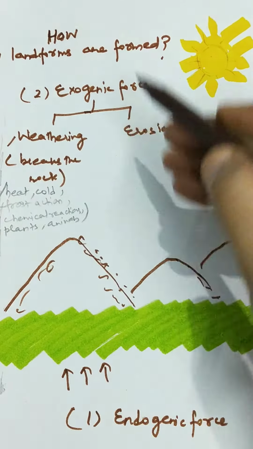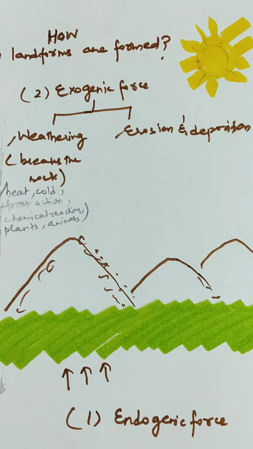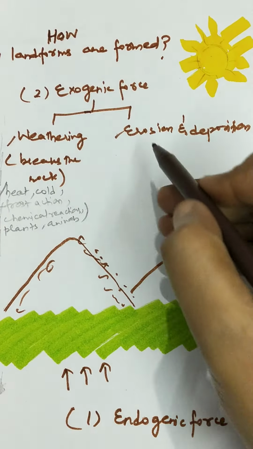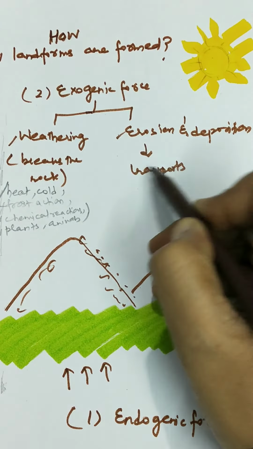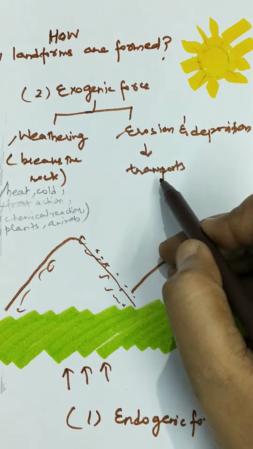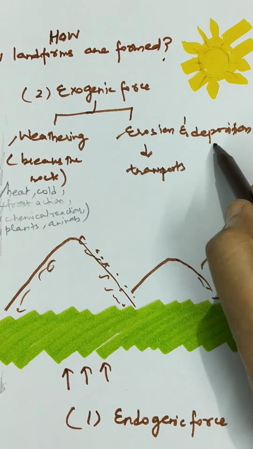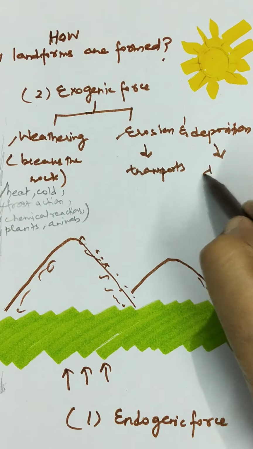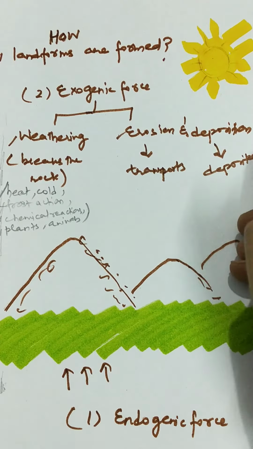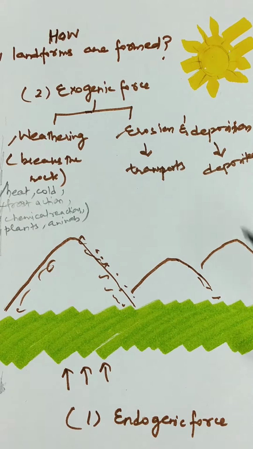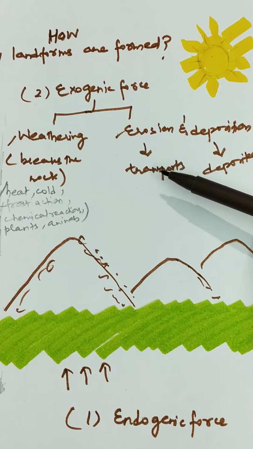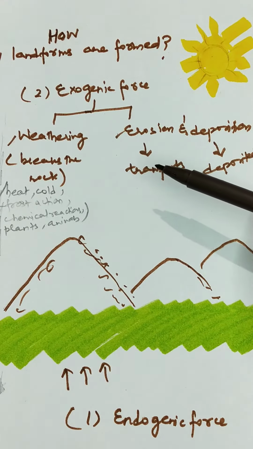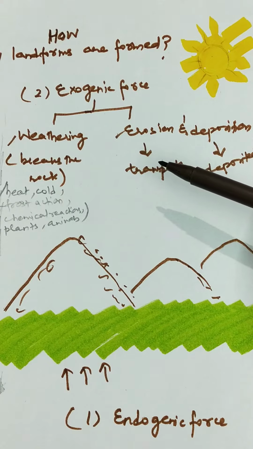After weathering, erosion and deposition take place. In the process of erosion, those rock materials which were broken up by weathering are transported to different places and deposited there. So how does erosion transport? It transports through its different agents like rivers, glaciers, wind and sea waves.